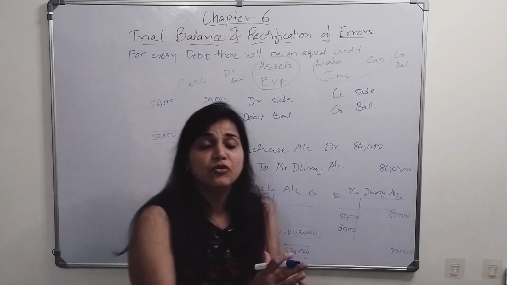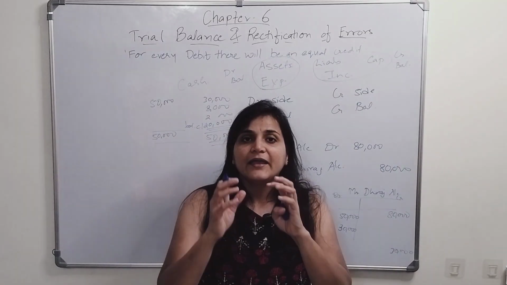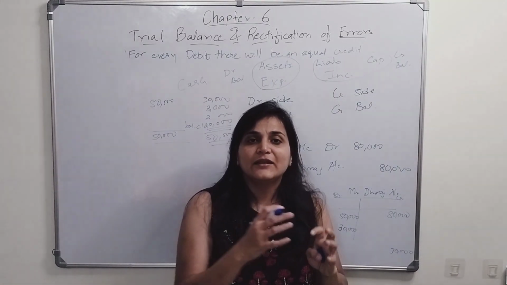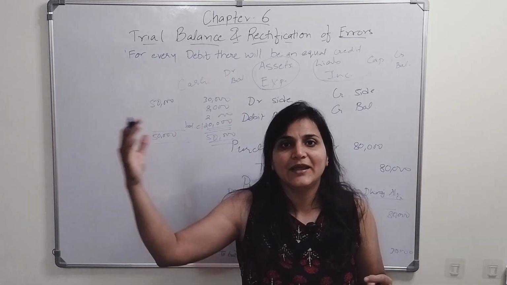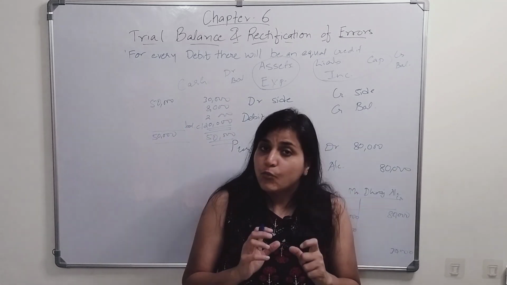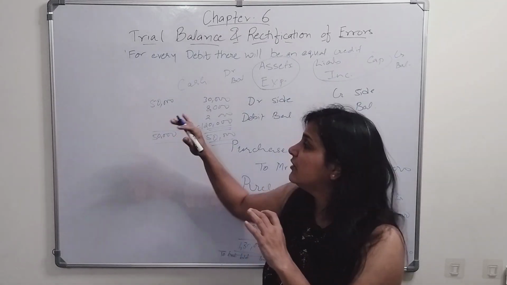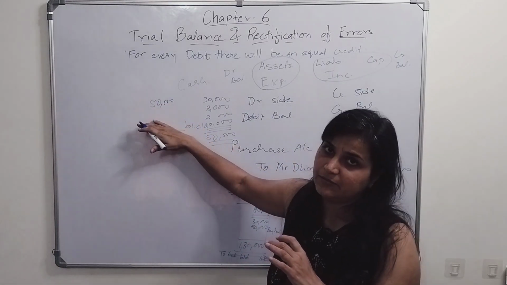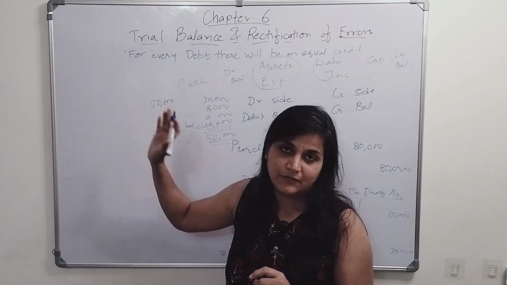The debit side will be more as compared to the credit side. Likewise, when I say cash, I can't give anybody more than the cash that is available with me. If I am having 1 lakh, I can't give 1,10,000 to anyone, right? I can give only 1 lakh. So it can have a zero balance, but cash will always have a debit balance or zero balance, not a credit balance.